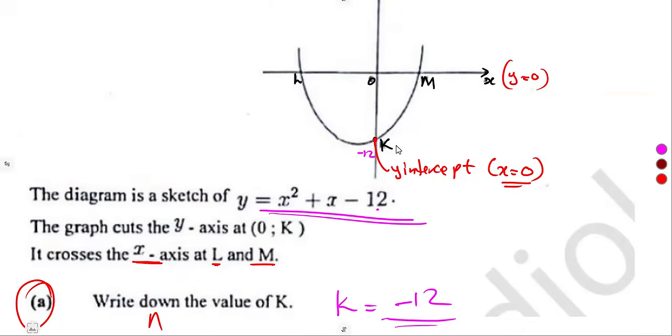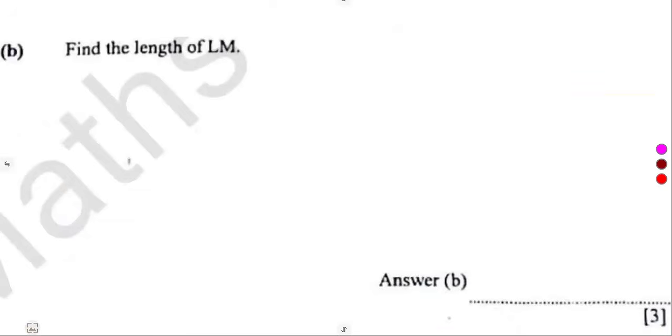Let's see if the next question has got any effect on this one. B, find the length of LM. The length of LM. 3 marks for that. It just wants a length, a distance, from L to M. How long is it?